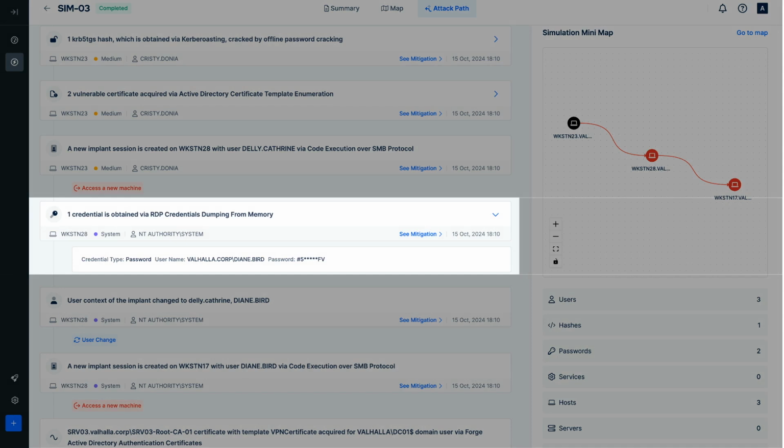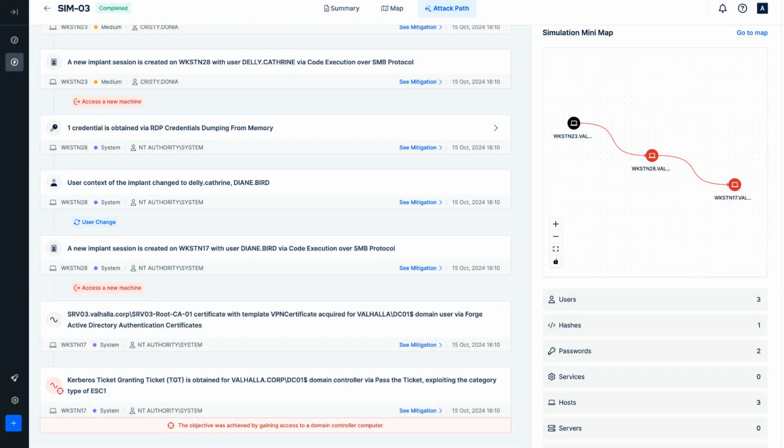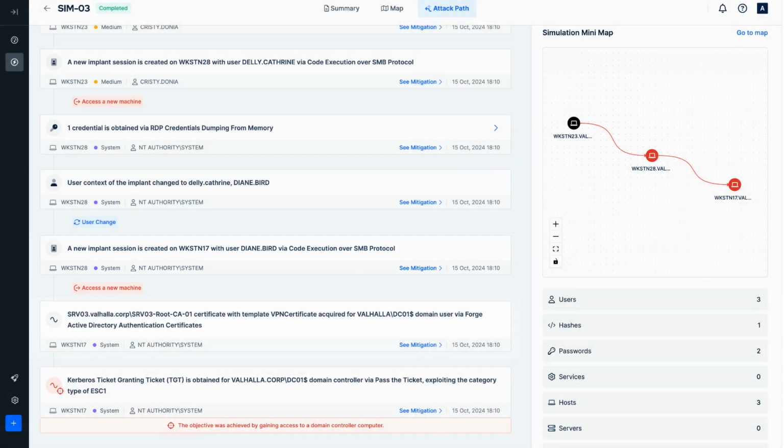The passwords of users with RDP sessions on the access system were retrieved in plaintext. Access to the privileges of the user Diane Bird was obtained using the user's plaintext password. In the next step, access to the system Workstation 17 was gained using the user account Diane Bird.